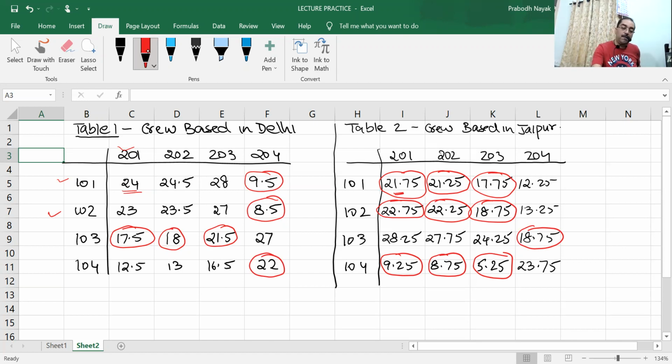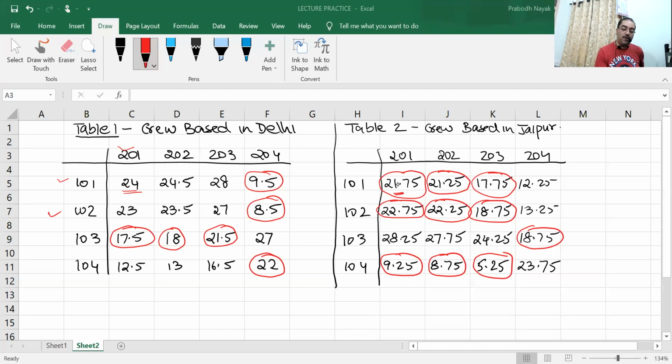Correct, no? Any difficulty? What you have not understood? Simple thing. They have said that crew will be based at the city that results in smaller layover. So all these figures are what? They are the layovers. They are the time delay. Now time delay, you compare the two tables and whichever is less, that figure you have to take. It's as simple as that.